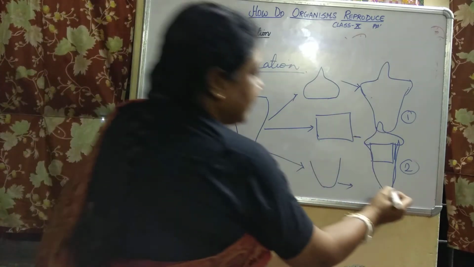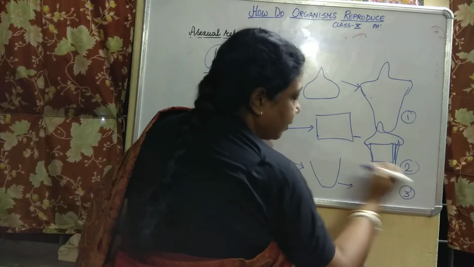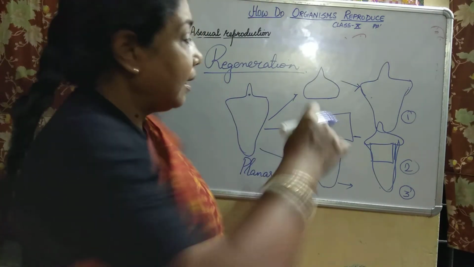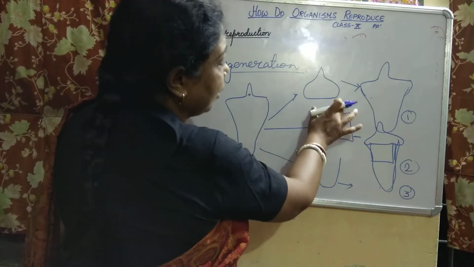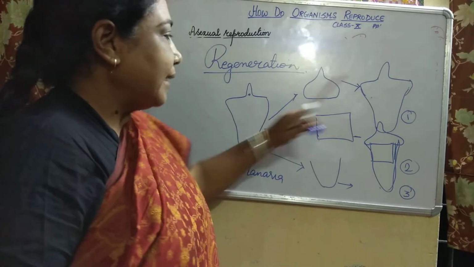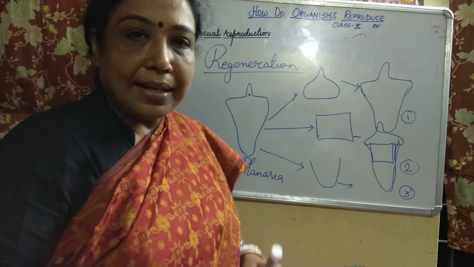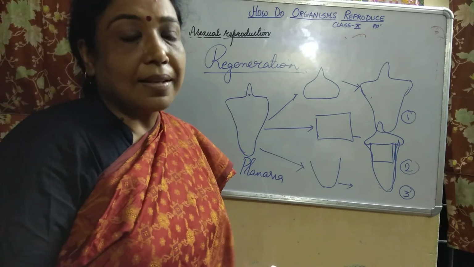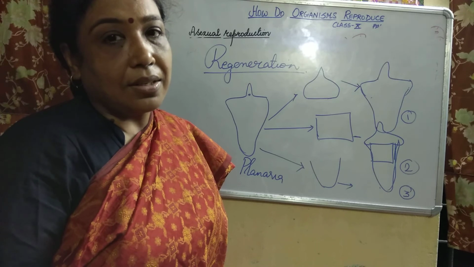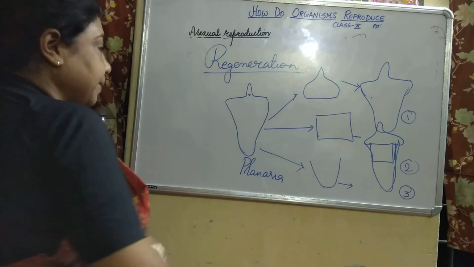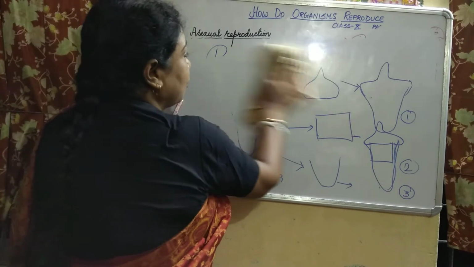So ultimately there will be formation of three organisms. This is regeneration, meaning the parts which are lost will regenerate, and from one organism you are able to get three organisms.